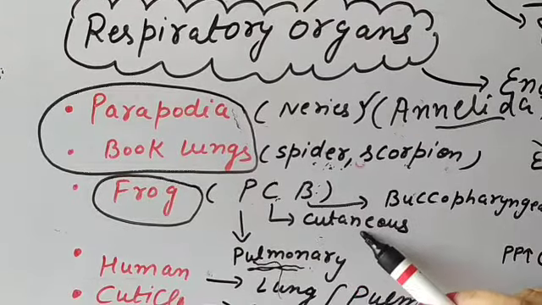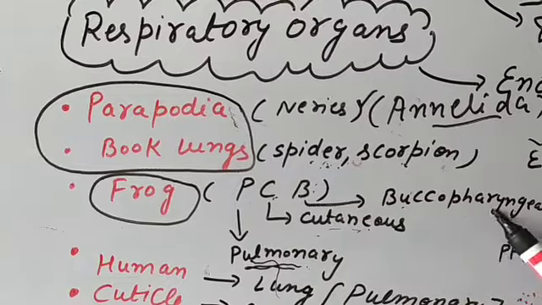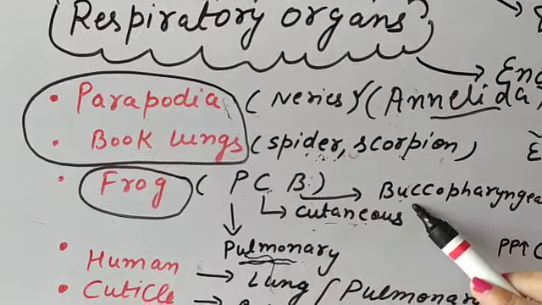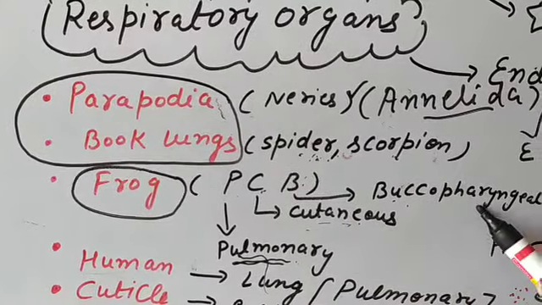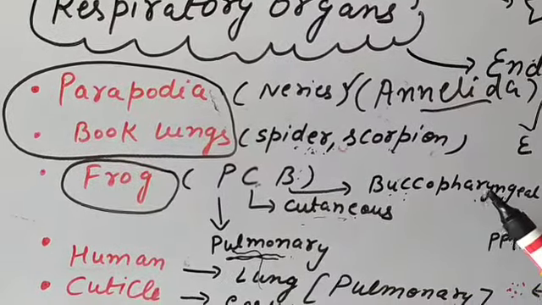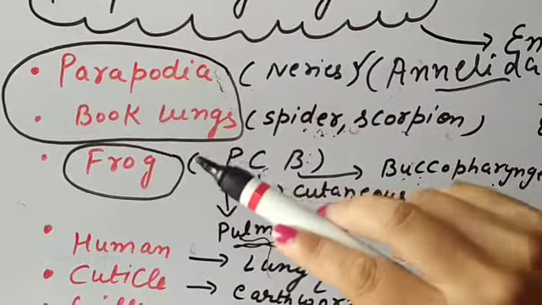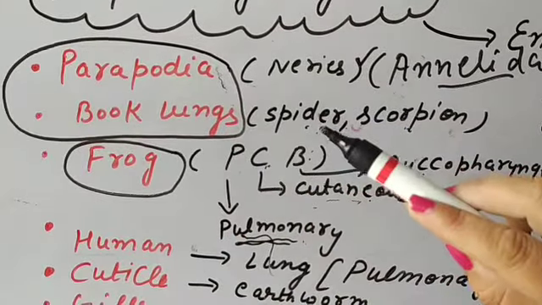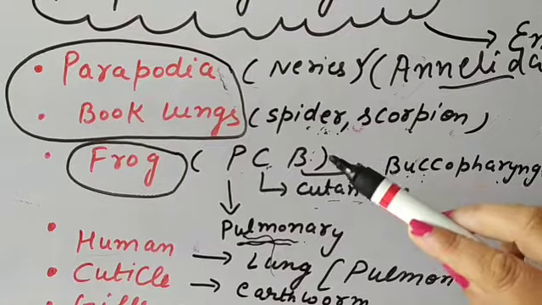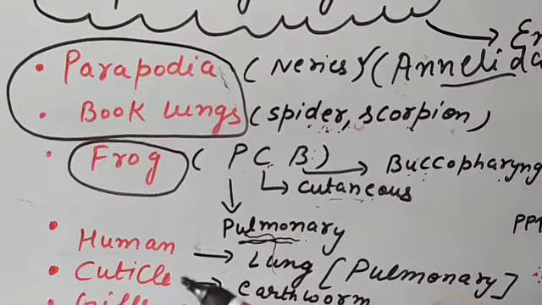Second is the cutaneous. Cutaneous is related to the skin. And third is buccopharyngeal, meaning the combination of buccal cavity plus pharynx. So by buccopharyngeal, respiration also takes place in the case of frog. These three things are very important in your board exams and in your NEET exams. Questions from this topic are always asked.